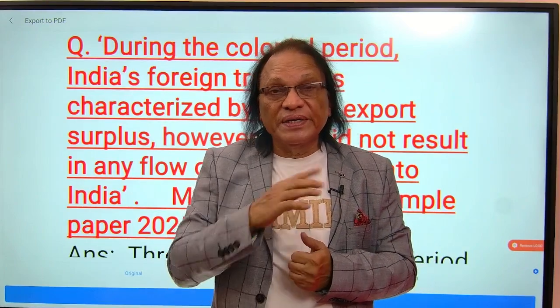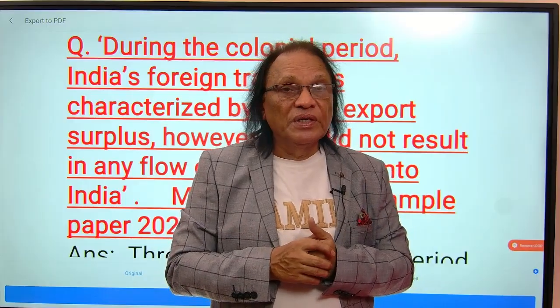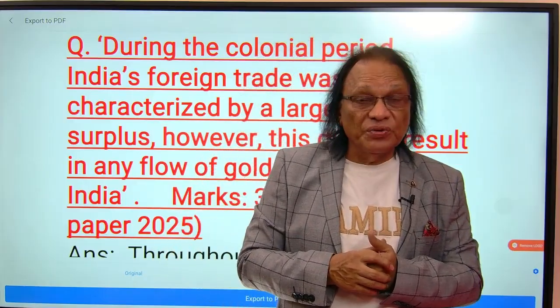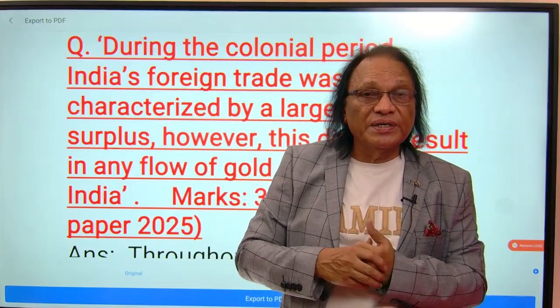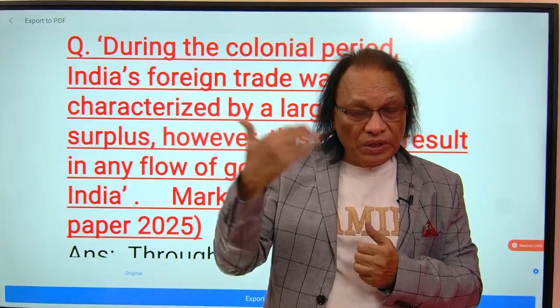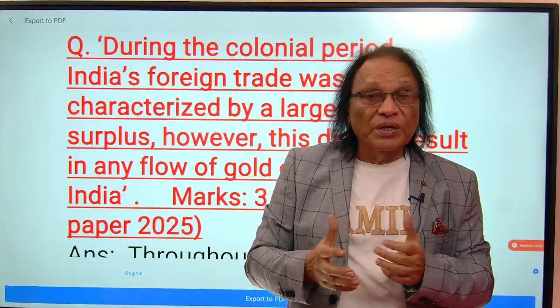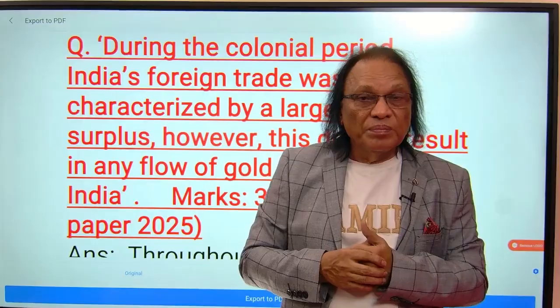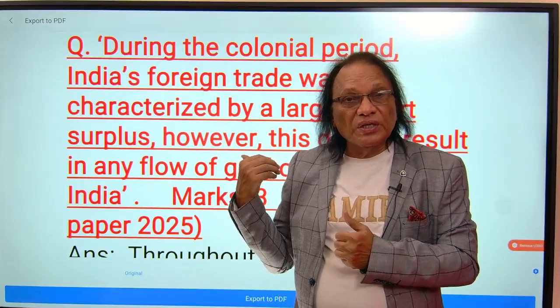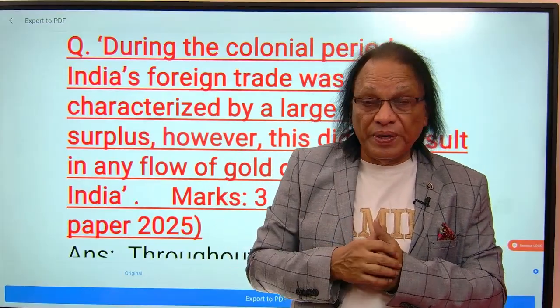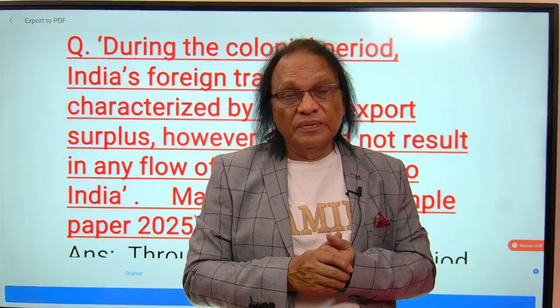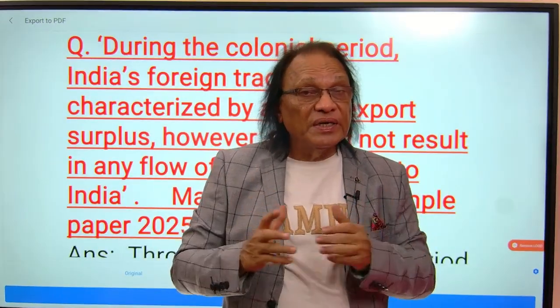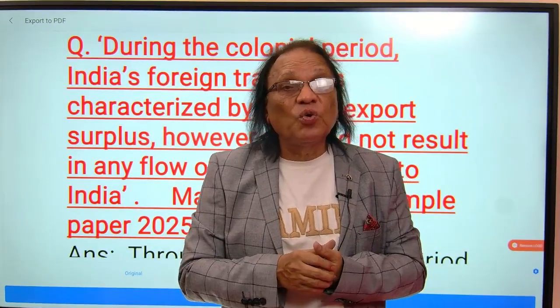Or they put this money in the RBI, the Reserve Bank of India. So we already know about official reserve transactions, or they invest in other countries. The country buys gold and silver because of this export surplus. But here the question they are asking is, though we had an export surplus during the British period, India never imported gold or silver during that time.